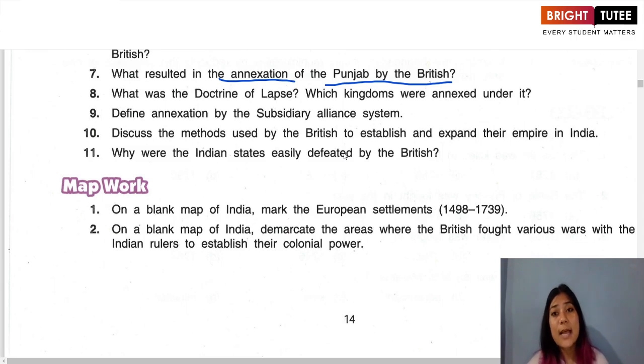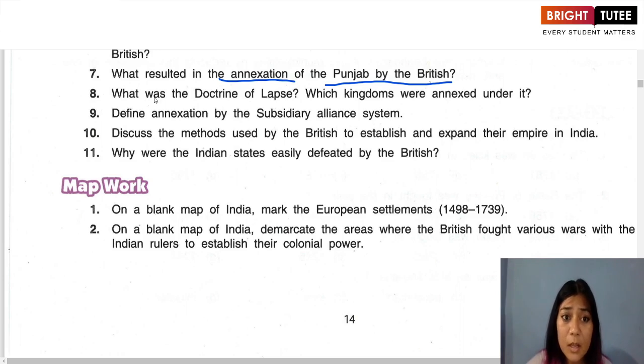And the second is that the power of the Sikhs was brought under the control of the East India Company. And the third result is that a British representative, or British resident, was put in Punjab, who would interfere in the affairs of Punjab.